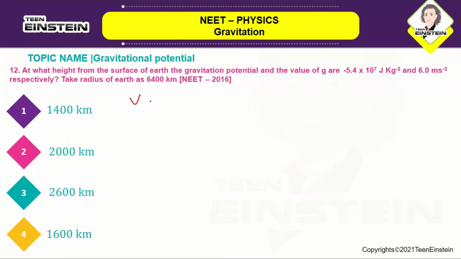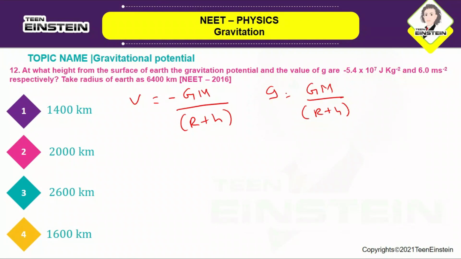So here they are given V is equal to minus GM by R plus h, and g is equal to GM by R plus h whole square. So taking ratio of both the things, V and g, you will be getting it as R plus h. Okay, so you are going to substitute the values here.